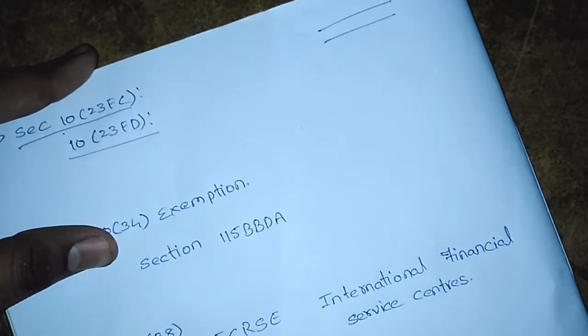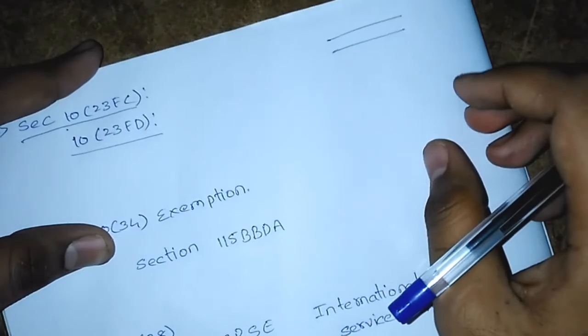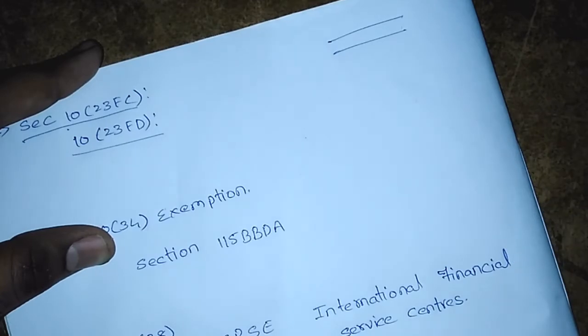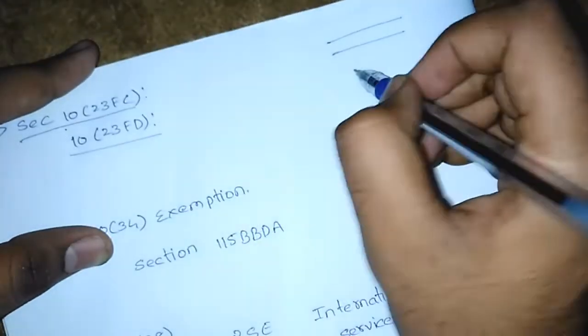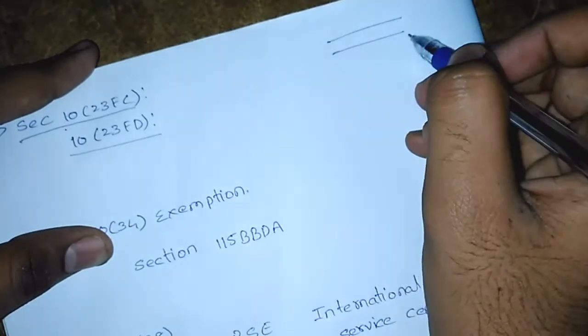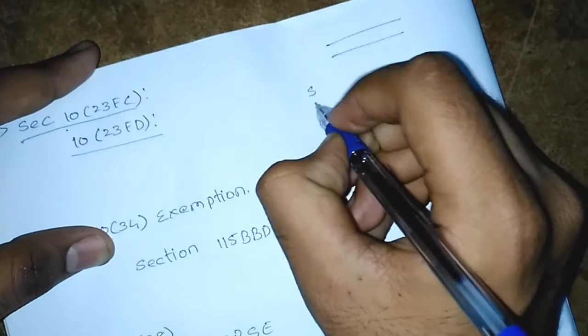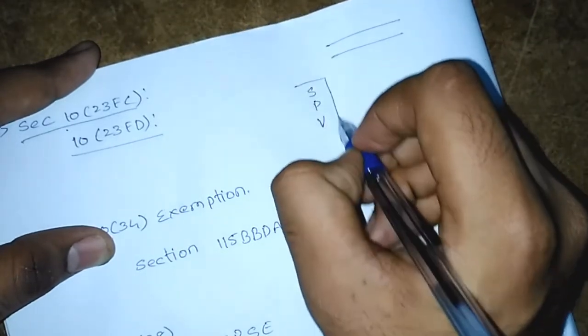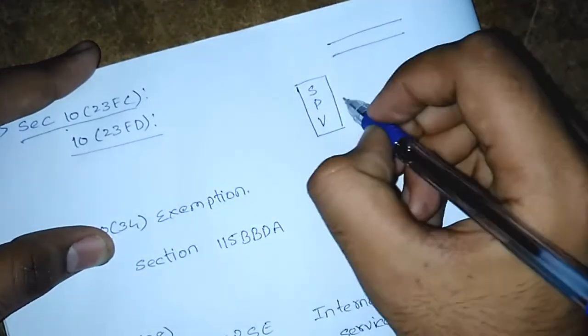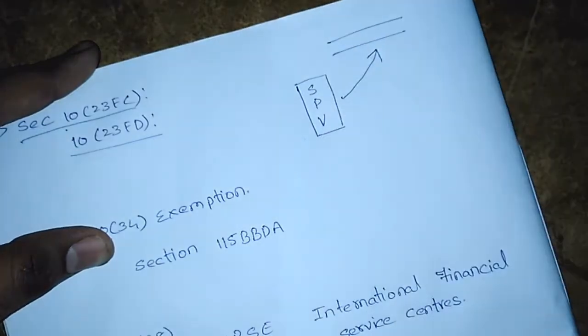These infrastructure companies need huge investment, and it is a practice that they may not generate huge incomes, also because of the price hikes. So a normal individual won't invest in infrastructure companies. For this, special purpose vehicles, which are Indian companies, are formed to invest in these infrastructure companies.